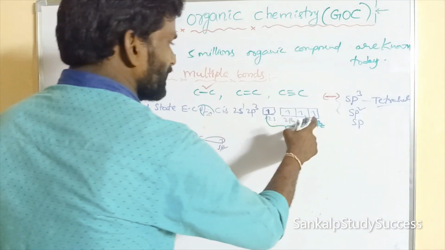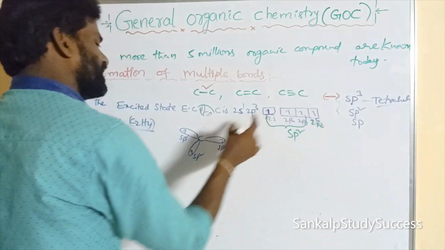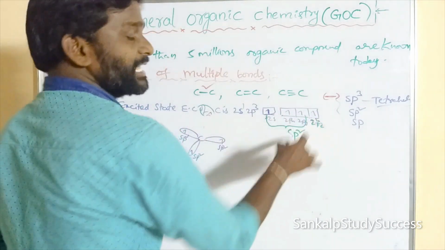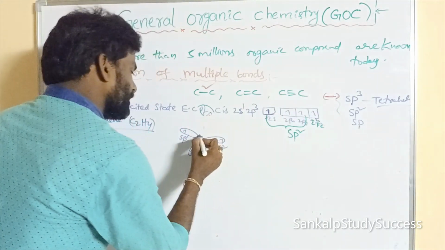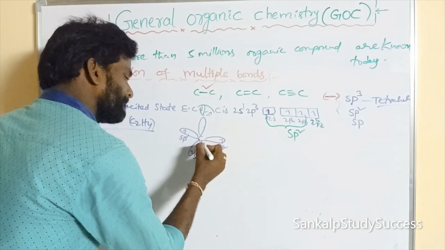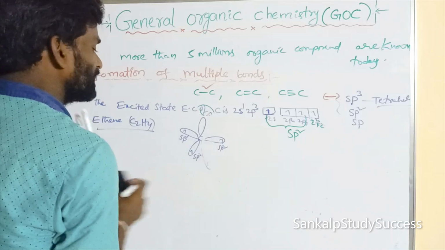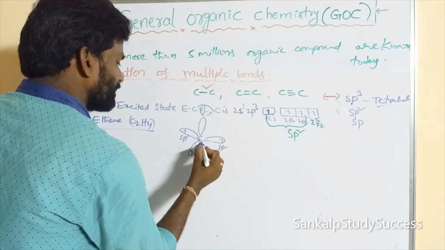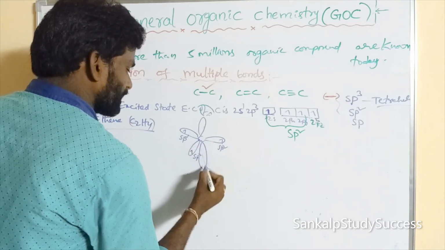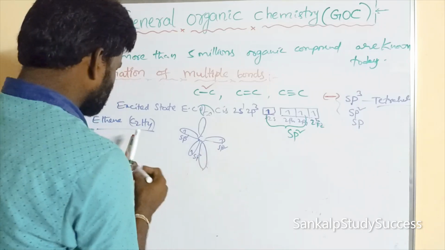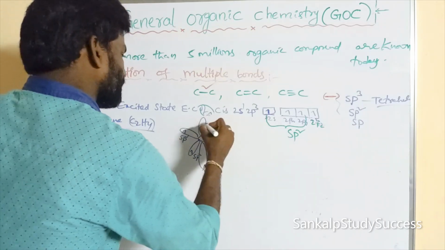One of the orbitals is not involved in the hybridization. That is the 2pz orbital, a dumbbell shape. That is not a hybrid orbital; it is a pure orbital. This is the 2pz orbital.